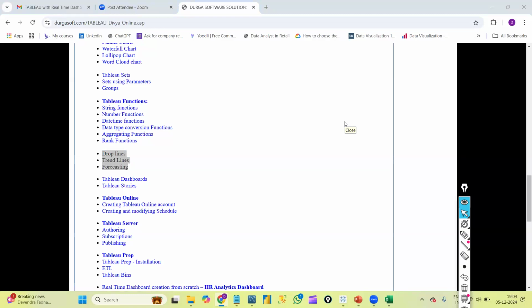extra features in Tableau from Power BI which will help me in job. See, as I said, Tableau and Power BI are two different tools. Almost, if we keep going, it will be like a debate to understand whether Power BI is useful or Tableau is useful, because both are equally important.